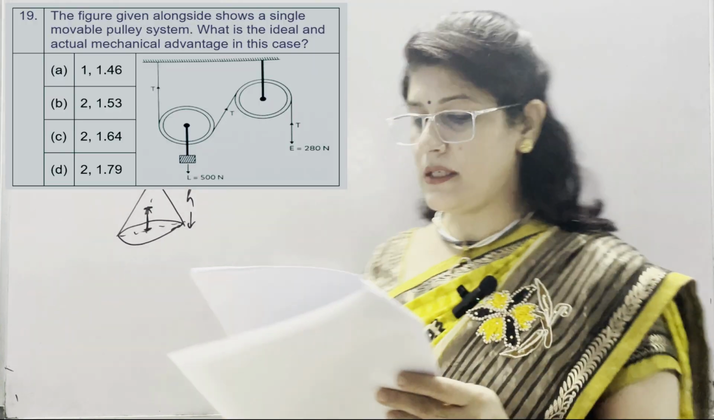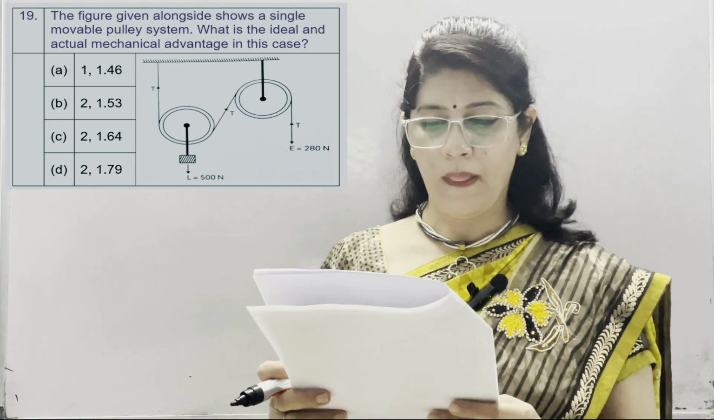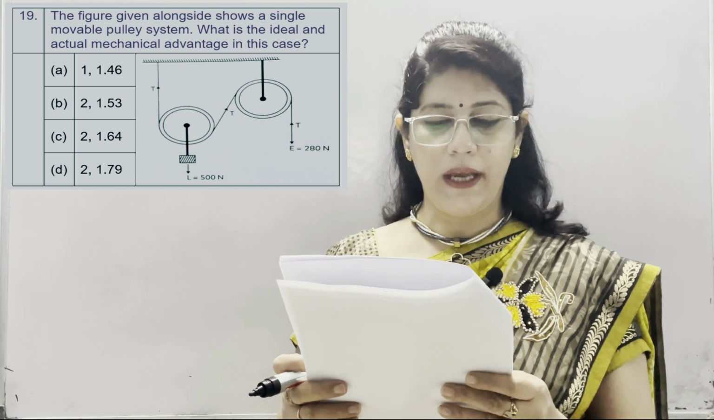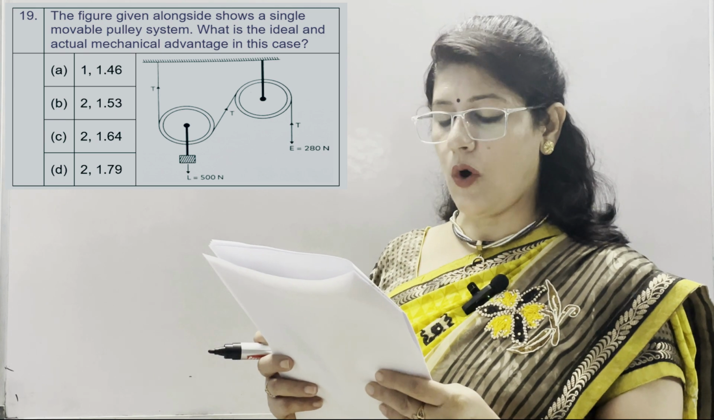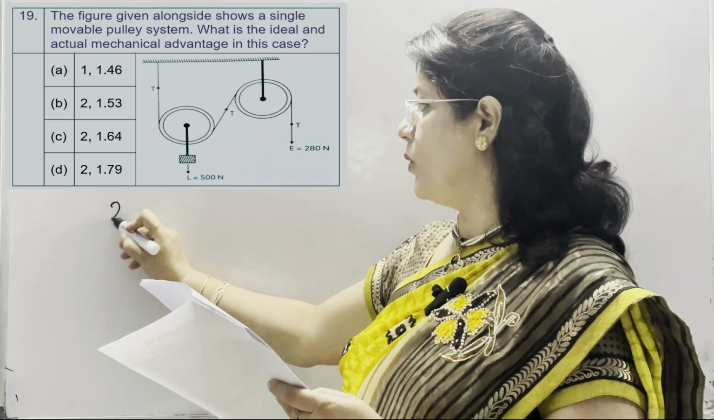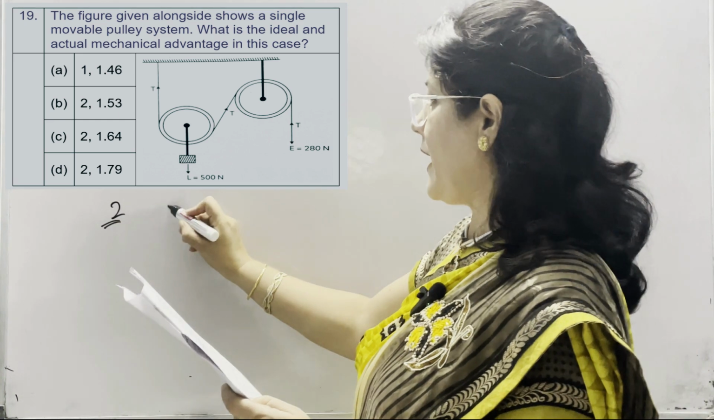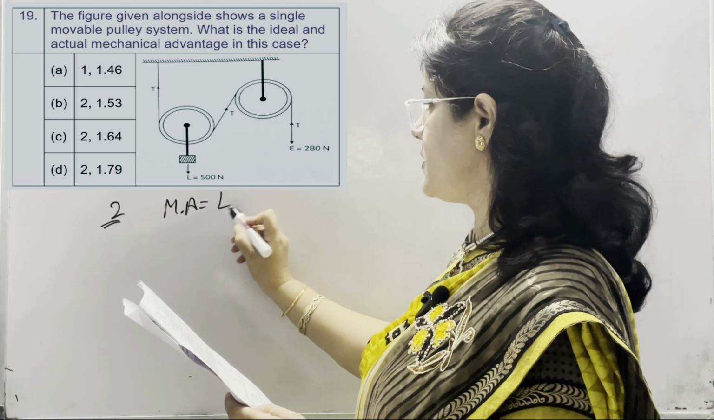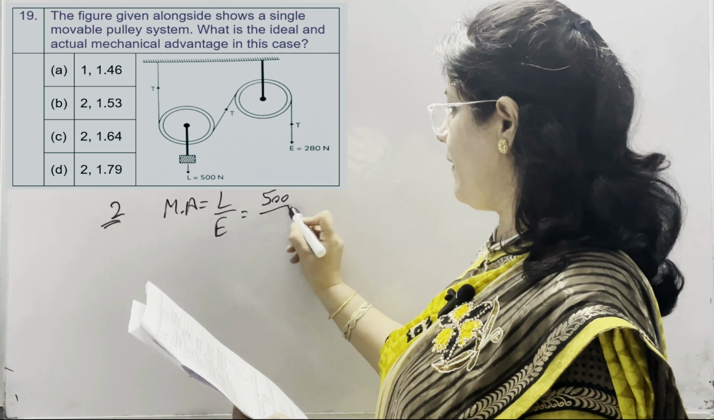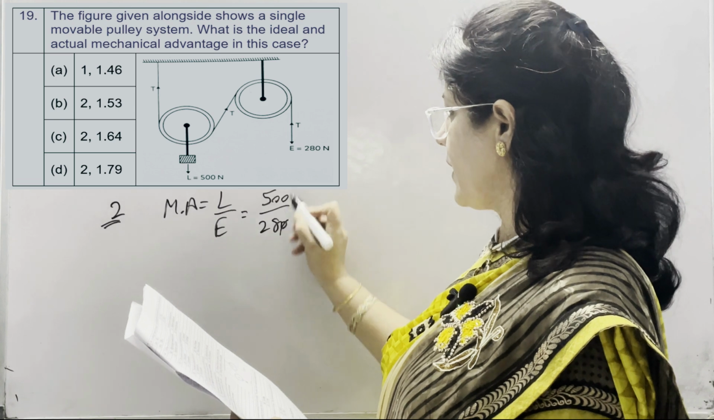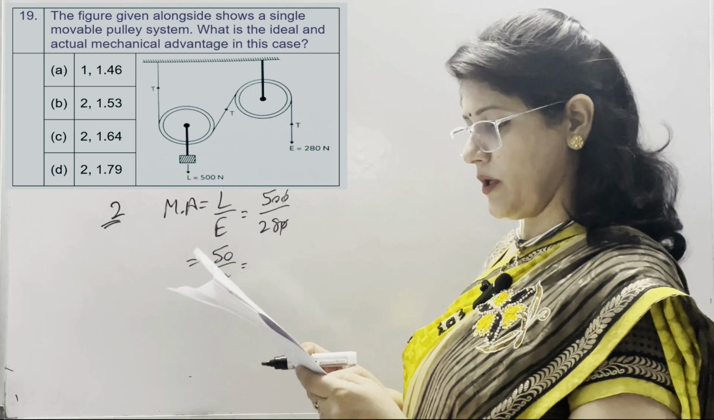In next question number 19, figure is given of a single fixed pulley along with a movable pulley. What is the ideal and actual mechanical advantage in this case? We all know that ideal mechanical advantage in the case of a single movable pulley is 2. But here in the diagram, load and effort are also given. So, calculation for MA, we know the formula MA is equal to load upon effort. The load given in this case is 500 divided by effort given is 280. It means 50 divided by 28.